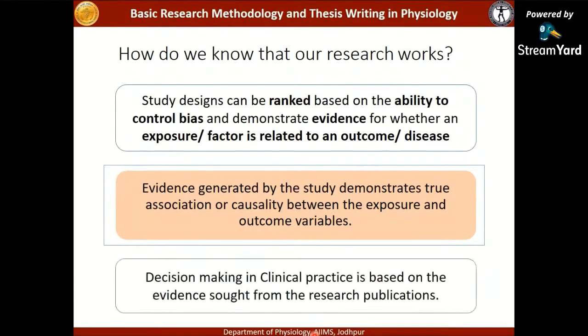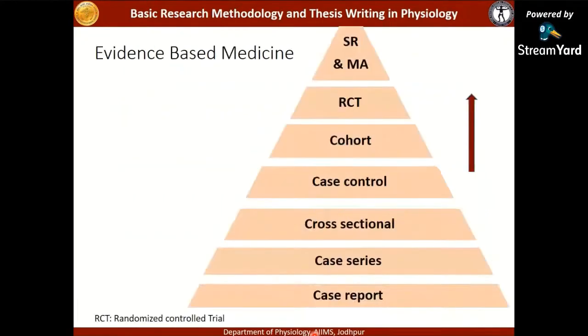Why is this important? Because decision making in clinical practice is now based on the evidence which is sought from the research publications. This was introduced to you in the first lecture, the evidence-based medicine.